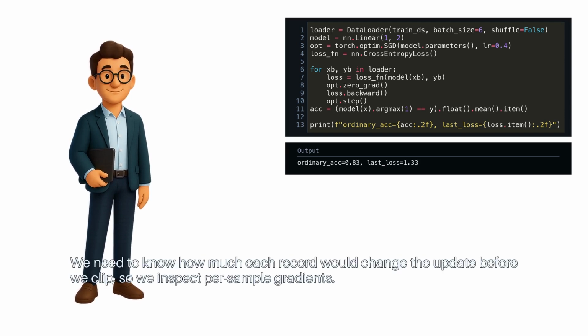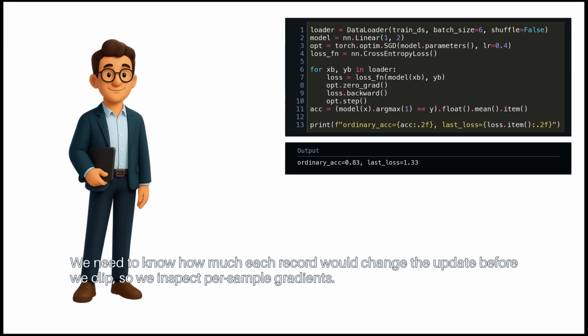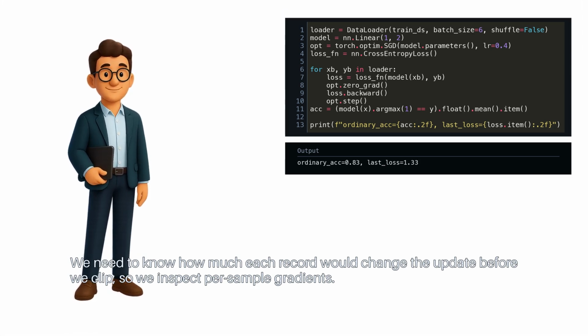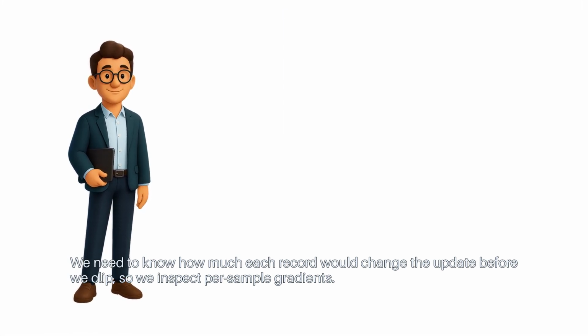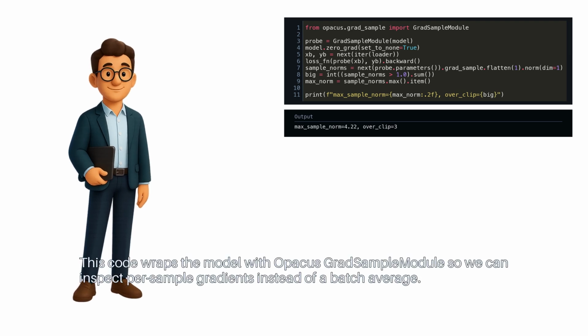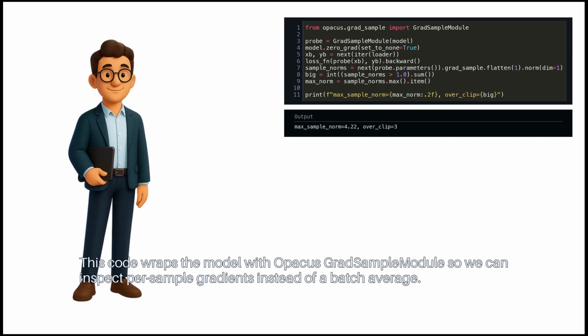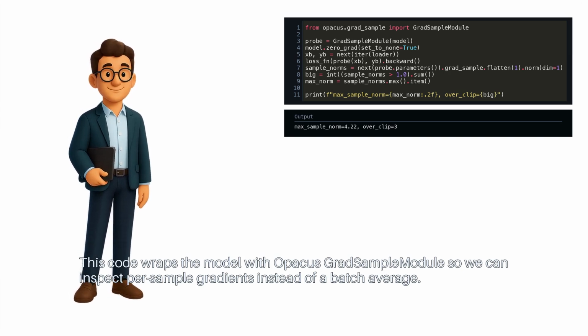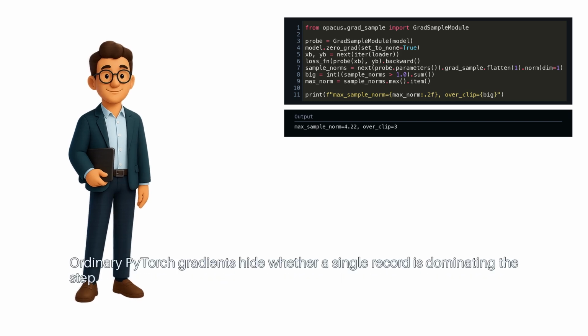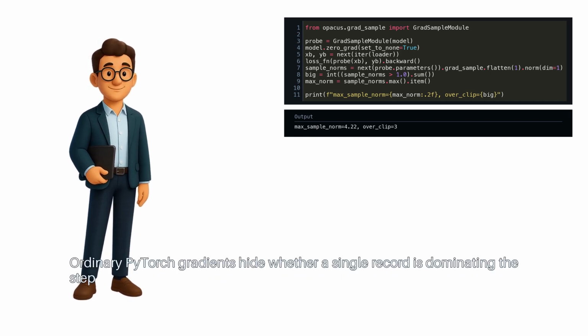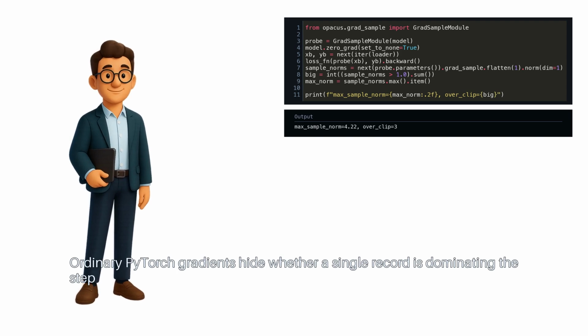We need to know how much each record would change the update before we clip, so we inspect per-sample gradients. This code wraps the model with Opacus GradSampleModule, so we can inspect per-sample gradients instead of a batch average. Ordinary PyTorch gradients hide whether a single record is dominating the step.